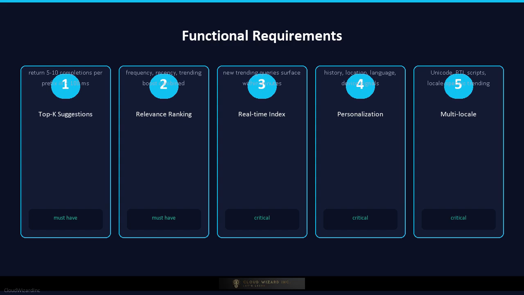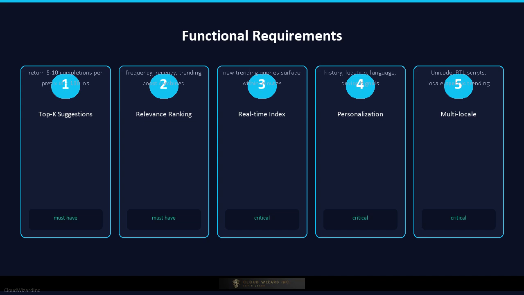Let's walk through the functional requirements. First, the system must return the top K autocomplete suggestions, typically 5 to 10, for any prefix a user types within 100 milliseconds of the keystroke. Second, suggestions must be ranked by relevance, combining global query frequency, recency or trending boost, and personal search history. Third, the suggestion index must update continuously as new queries stream in. A query that goes viral today must surface as a suggestion within minutes, not days.